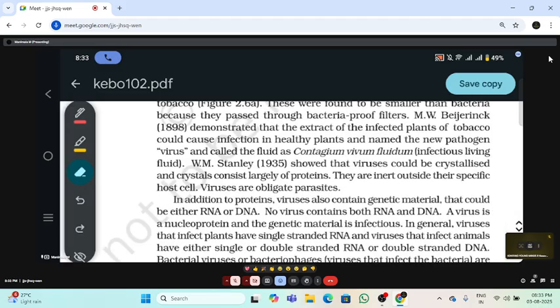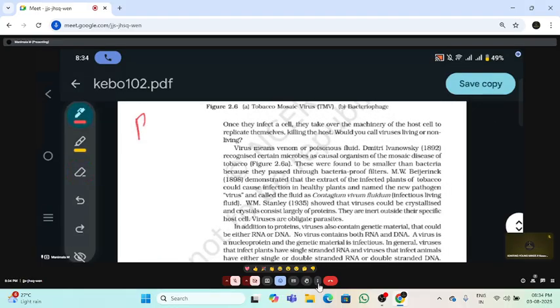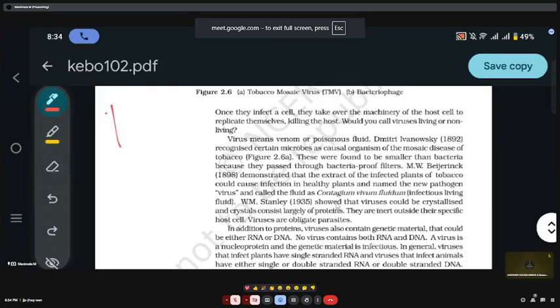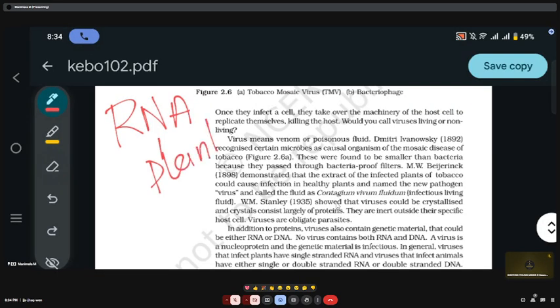Yes, if you see, mostly the plant viruses contain RNA as the genetic material. RNA is the genetic material of most plant viruses. But there are some exceptions, for example, the cauliflower mosaic virus.